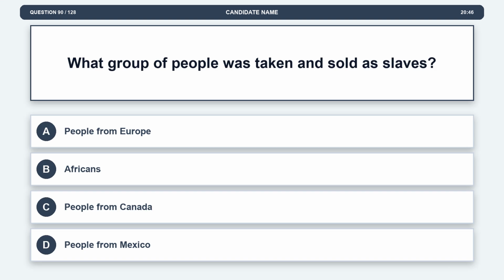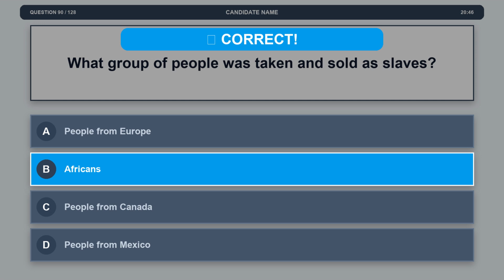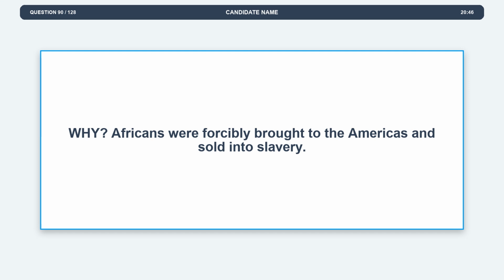Question 90. What group of people was taken and sold as slaves? Option A, people from Europe. Option B, Africans. Option C, people from Canada. Option D, people from Mexico. The correct answer is option B, Africans. Explanation: Africans were forcibly brought to the Americas and sold into slavery.